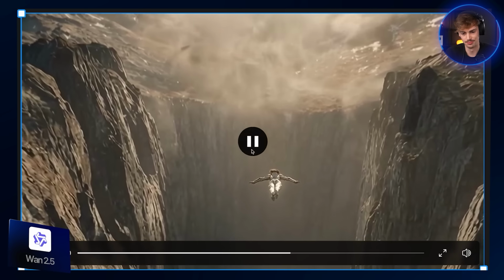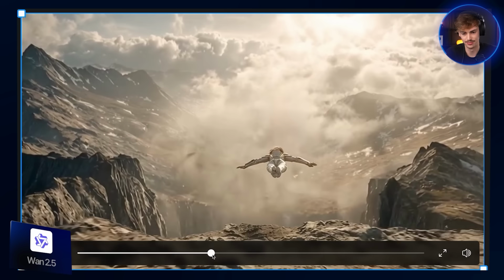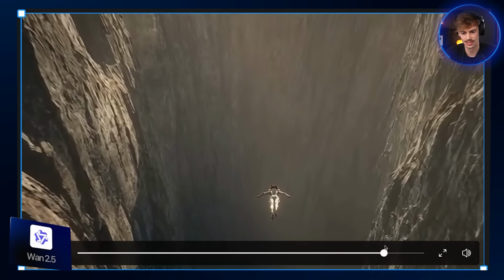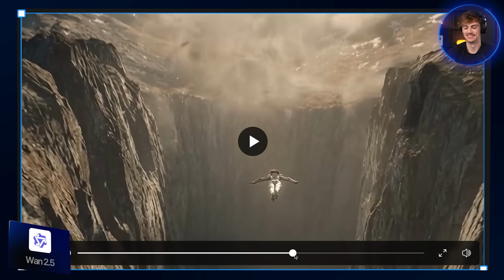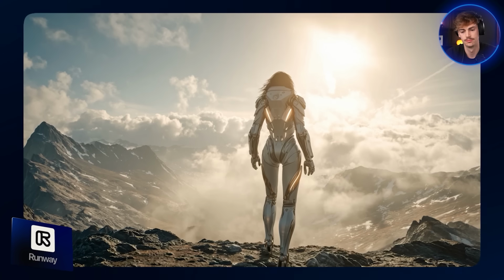That's a void she's jumping into, and that's actually a cliff, but her body stays consistent like that. She's belly flopping all the way down there. Yeah, might have been too hard on this one. Let's see if Runway Gen 4 can save us here.